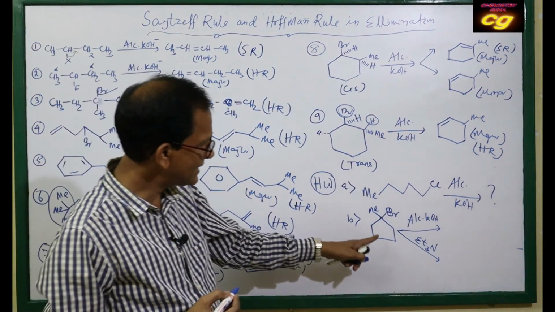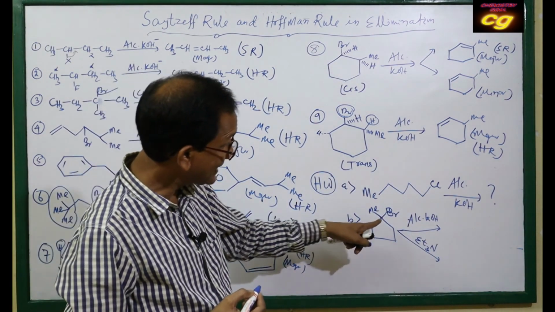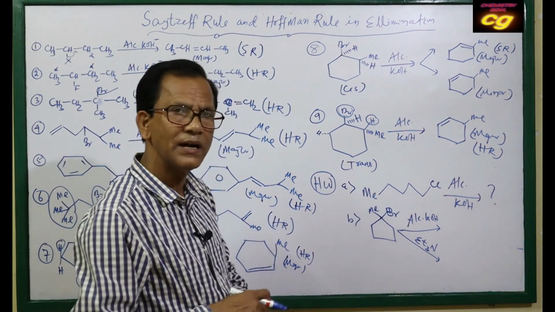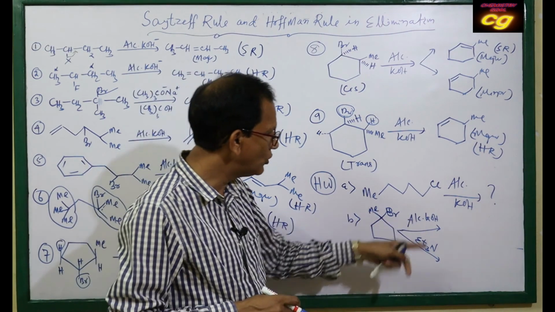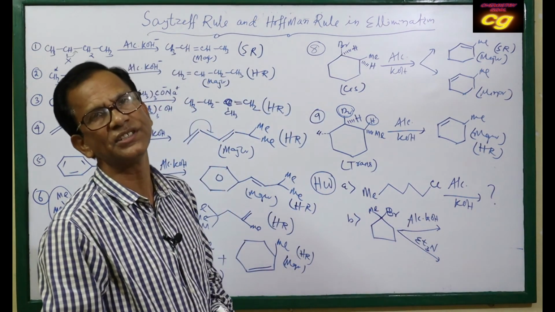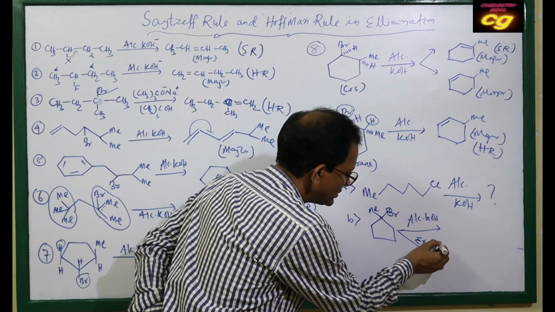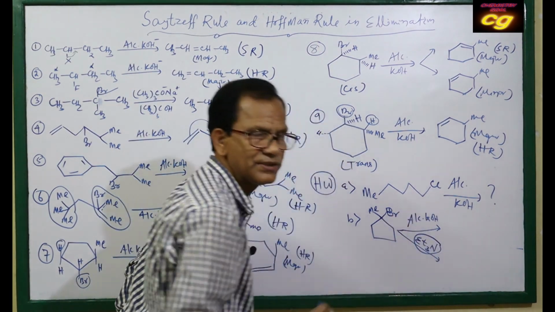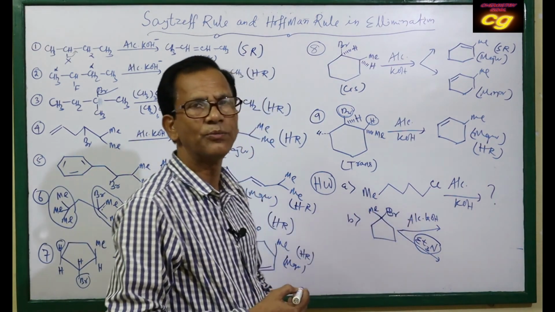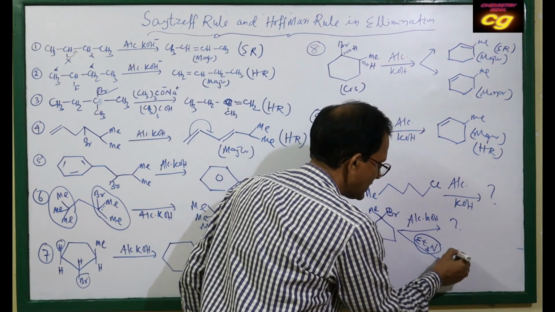And in the second case, you see, it is a cyclic compound. Methyl and bromine are attached to this position. With alcoholic KOH and triethylamine, in this case it is a bulkier base. What is the product? And with alcoholic KOH, what is the product? You have to complete this case and this case.